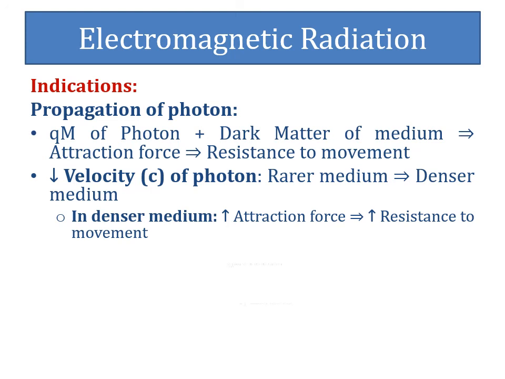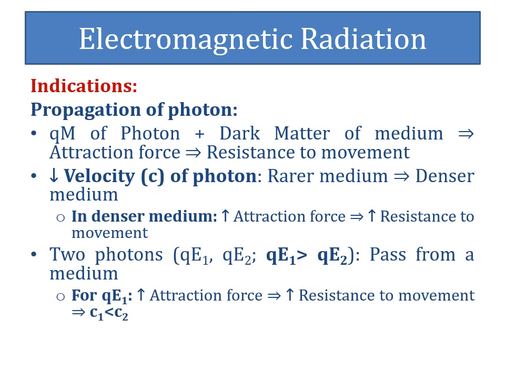Among two photons having different quanta of energy, the photon having higher quanta of energy along with higher quanta of mass faces more resistance to its movement due to the higher attraction forces of the medium for that photon as compared to the other photon having lower quanta of energy.